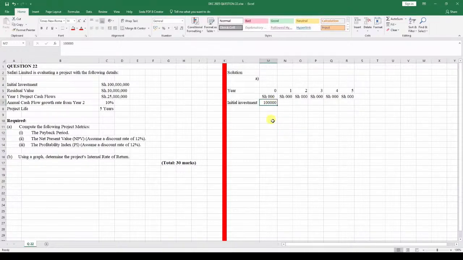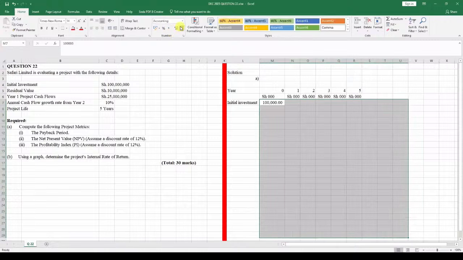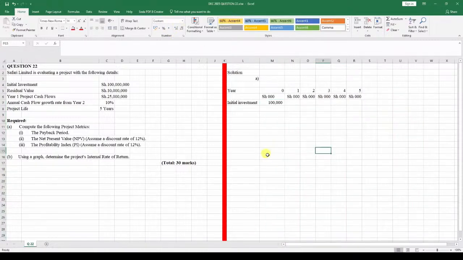Because we are expressing it in terms of thousands. Yes, it's 100 million, but if you remove those 3 zeros, we're dealing with 100,000. And because we want values in the accounting format, let's put it like that. That looks at least well presented.